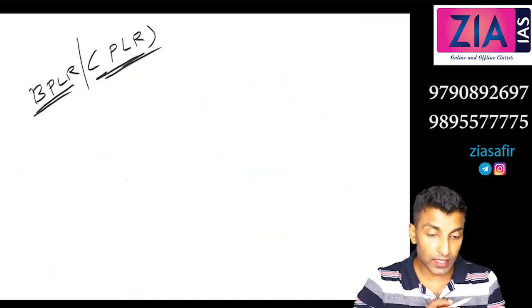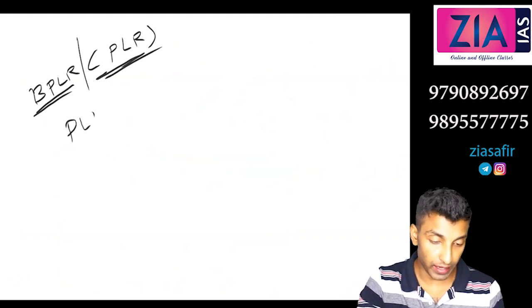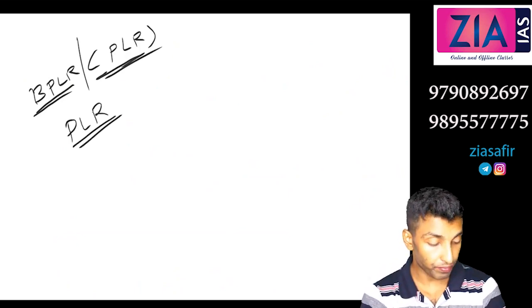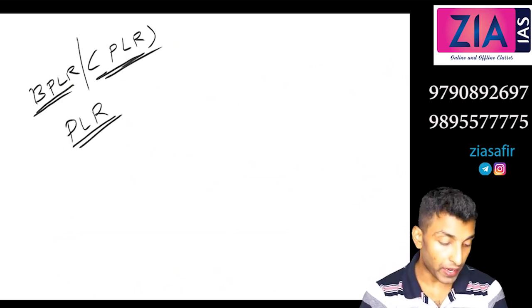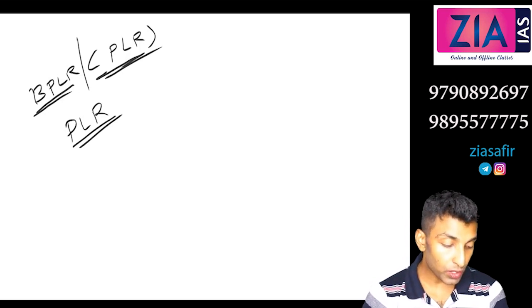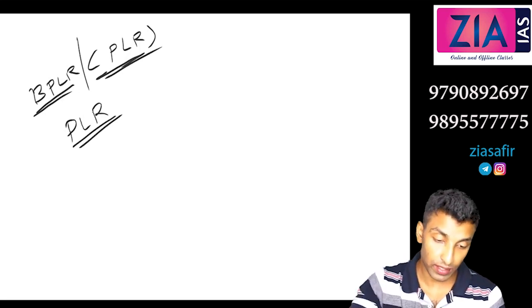So you just write what is PLR, prime lending rate. Write one line over there. It is the rate of interest at which a bank lends to its most credit-worthy borrowers.